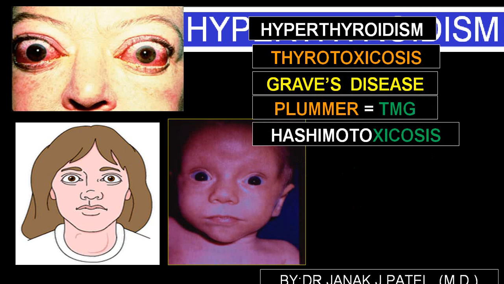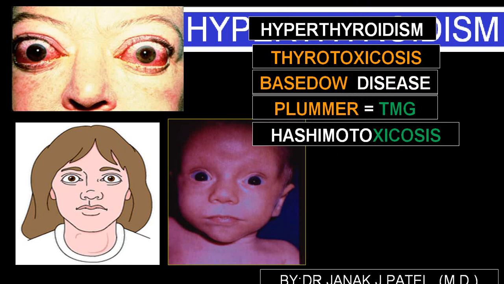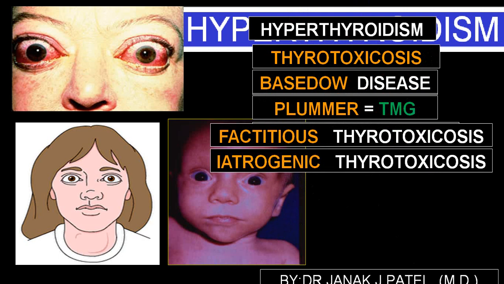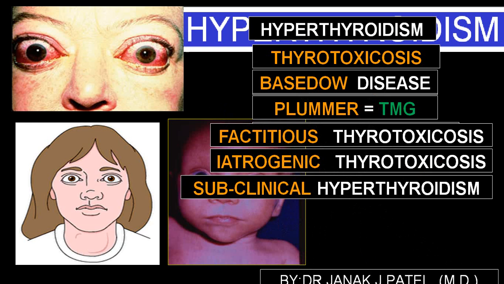Hashimoto's is one of the stages in Hashimoto's thyroiditis where you get excessive production of T3, T4, and that produces Hashimoto's toxicosis. Graves' disease is also called Basedow's disease. You can have factitious thyrotoxicosis, also called iatrogenic thyrotoxicosis.